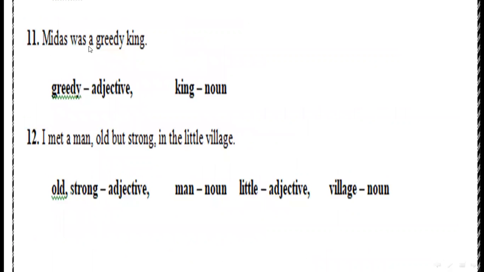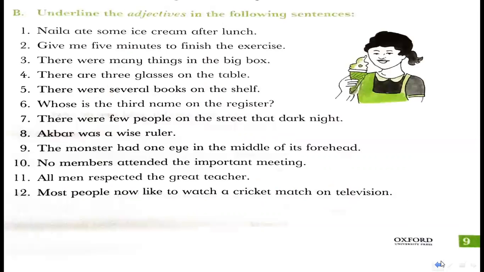Next sentence is Midas was greedy king. Greedy is adjective, king is noun. Last sentence of this exercise, I meet a man old but strong in the little village. Old, strong, little is adjective, man is noun, and village is noun. I hope you understand this exercise. You must complete it in your book.